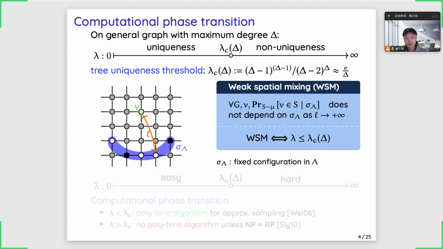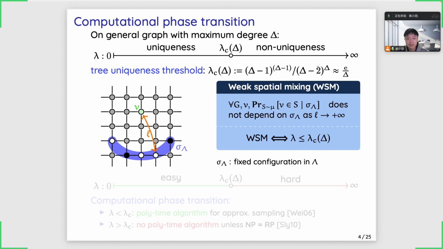The hardcore model has certain phase transition phenomena. Let's consider the hardcore model on general graph with maximum degree delta. There is a unique threshold, lambda c, which approximately equals to e over delta.